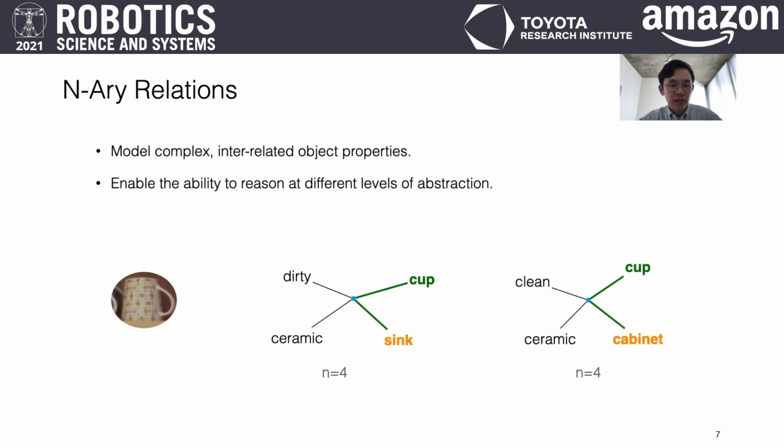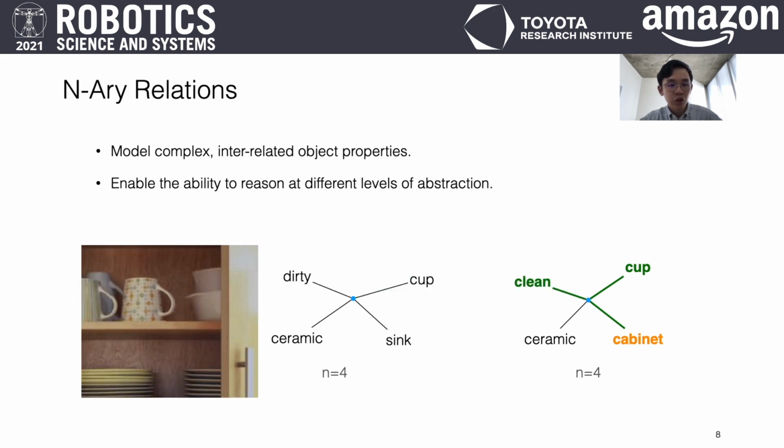We introduce a novel semantic reasoning framework that uses N-Ary relations to model complex interrelated object properties. This framework enables the ability to reason at different levels of abstraction. For example, a robot searching for a cup with no additional information is able to perform class-level inference to identify both the cabinet and sink as likely locations. Given additional information, such as that the cup is clean, N-Ary relations help predict that clean cups are more commonly found in the cabinet rather than in the sink.